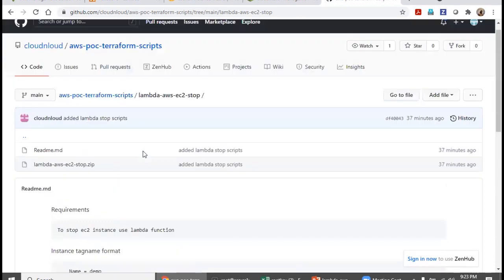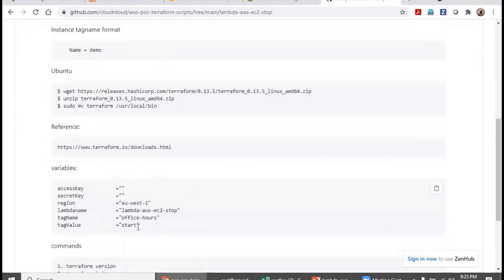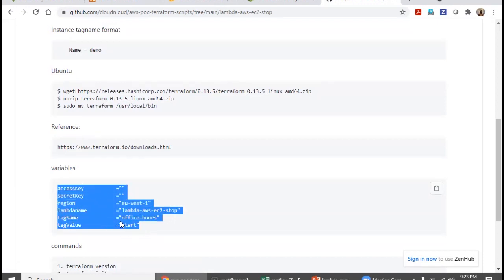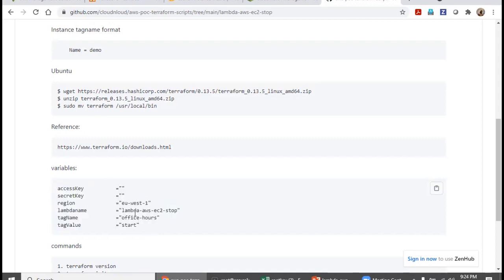Since this is a stop, better you go with an office hours stop tag, but this tag is up to you. All these values are up to you, depending on the project, but give meaningful parameters.